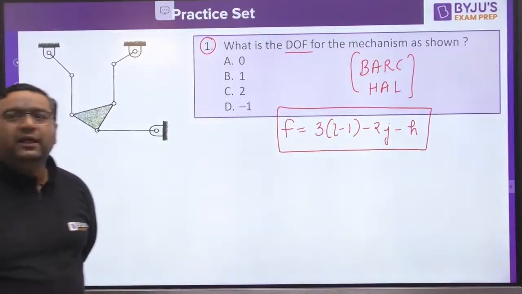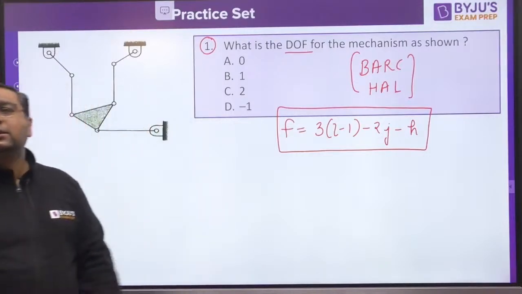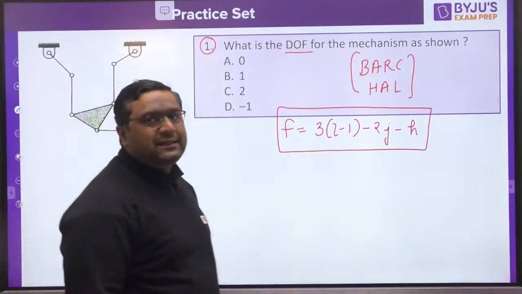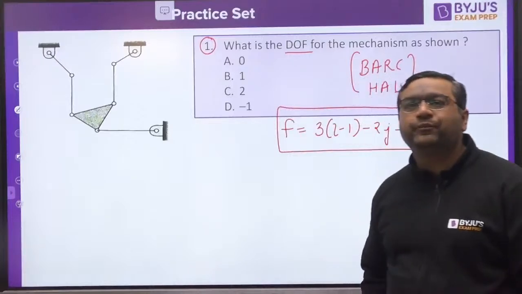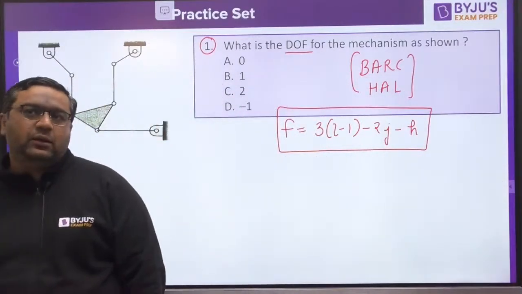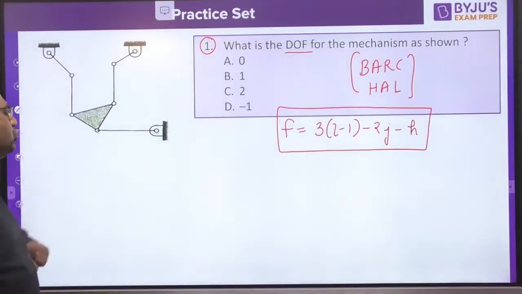Okay, Jeevan is saying B, 1 as the answer. What about others? Chandan and Rohan, what would be your answers, guys? Okay, Rohan is also saying 1. Okay, let us see, guys, what would be the answer, and let us start solving it.